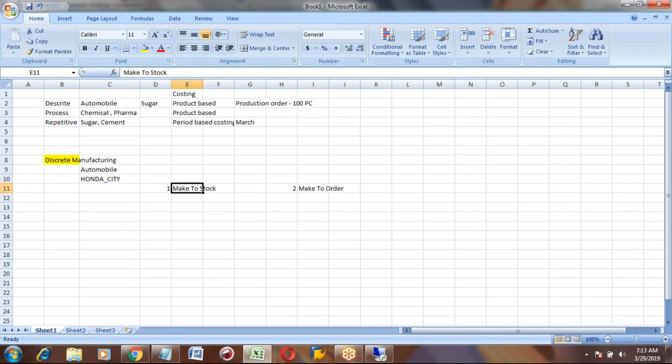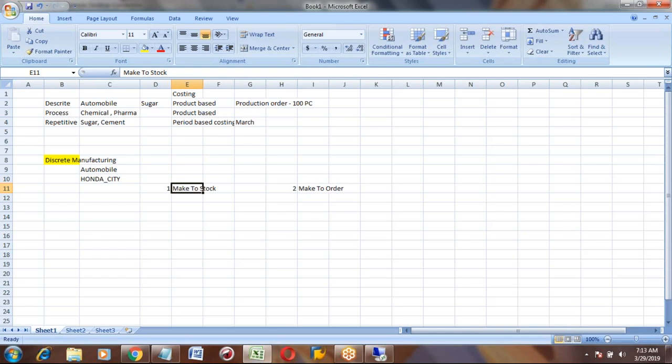After manufacturing, when the Honda is completed, they will keep it in the stock. So whenever the customer comes, if that model is available, he will purchase and take it away.